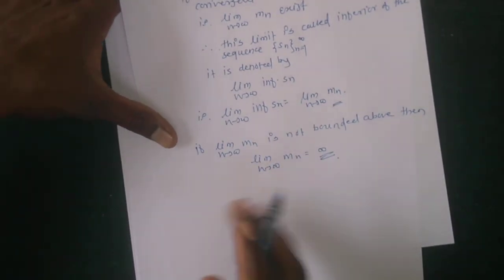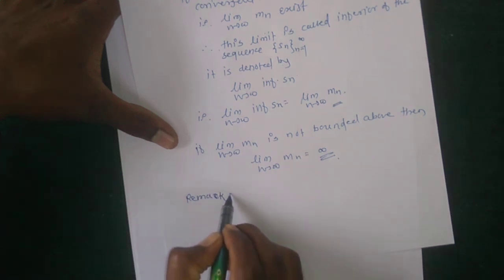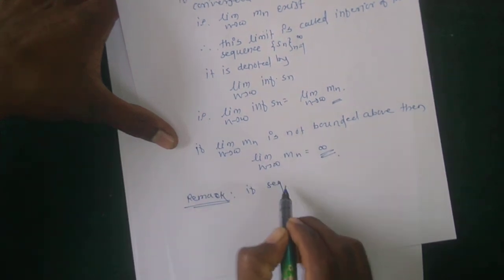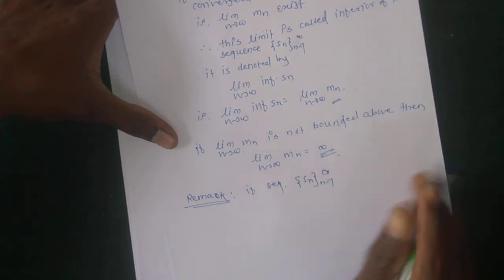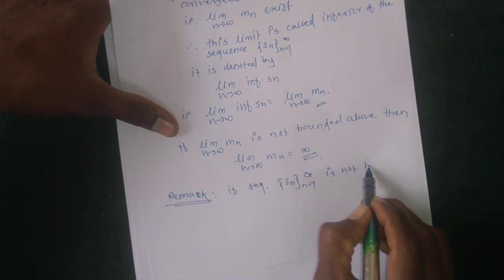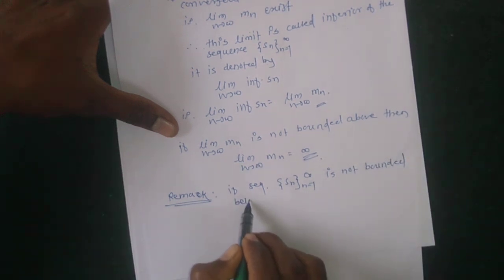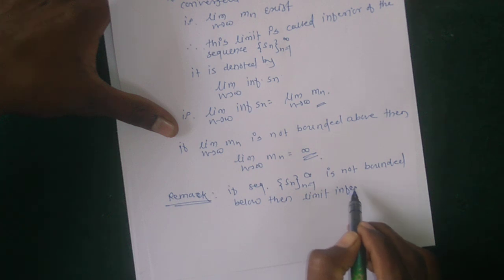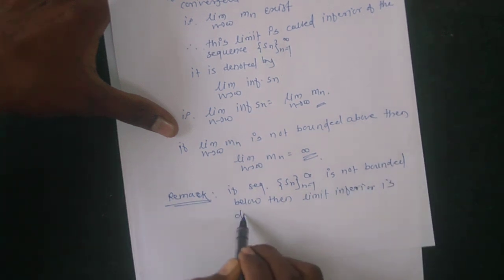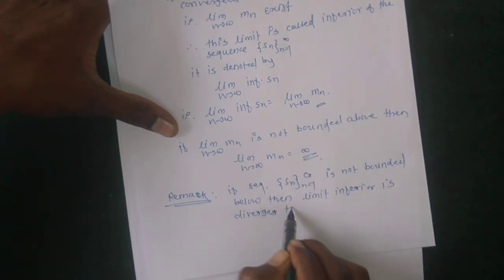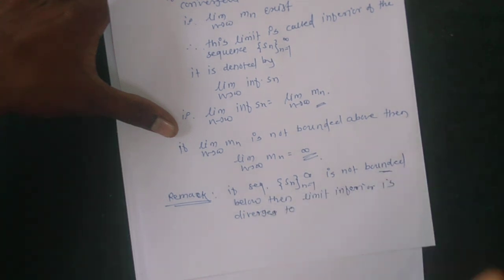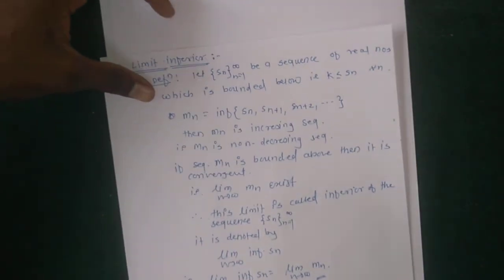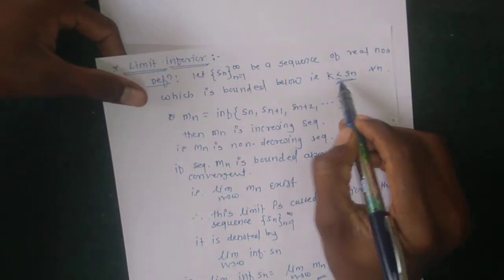Then a remark: if the sequence Sn, where n runs from 1 to infinity, is not bounded below, then the limit inferior diverges to minus infinity. If the given sequence Sn is not bounded below, there is no element k such that all elements are greater than it; the sequence does not satisfy this condition.